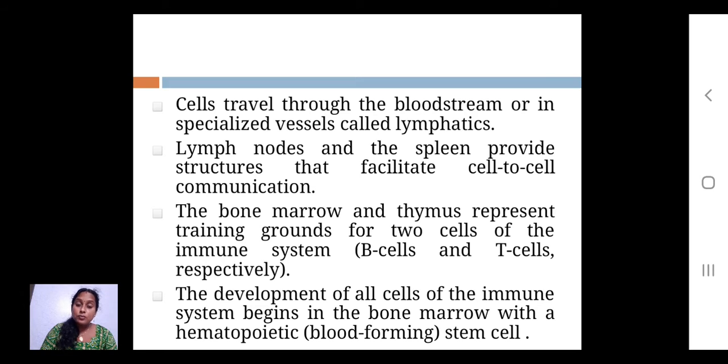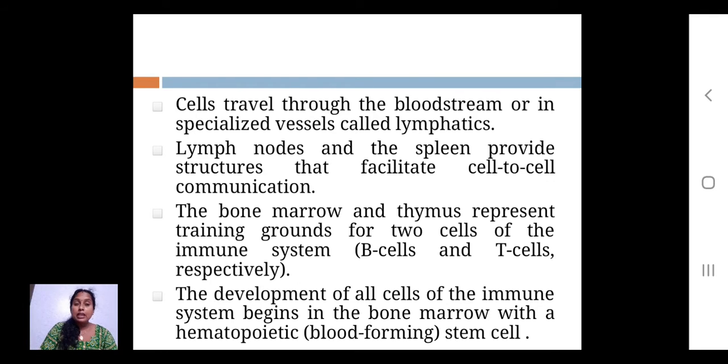So why is blood needed? Because we know that blood reaches each and every cell in our body. If the blood carries the protective defense cells, it will reach each and every site of the body, and the defense system will be more advanced and more alert against unwanted things or foreign substances.